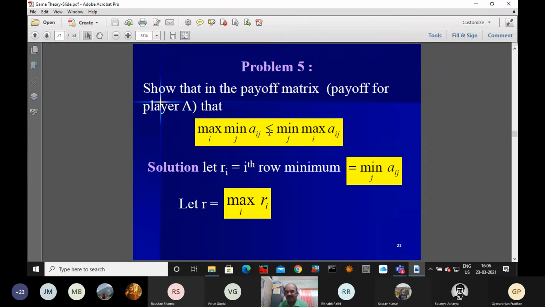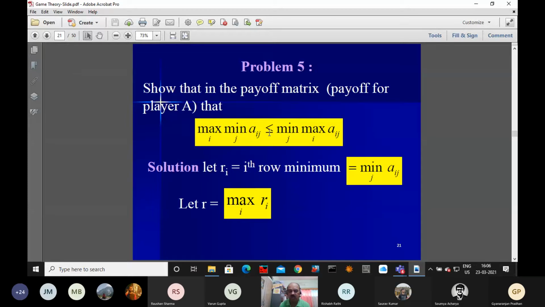If I am considering the first row, we check the first column element, second column element, up to the last, the nth column element. We minimize with respect to j of the ith row.